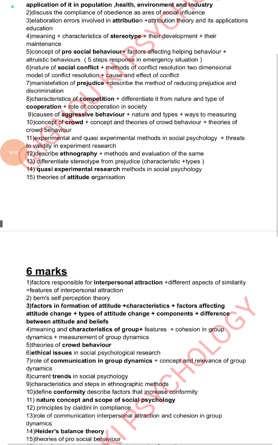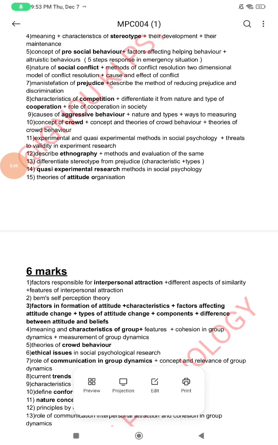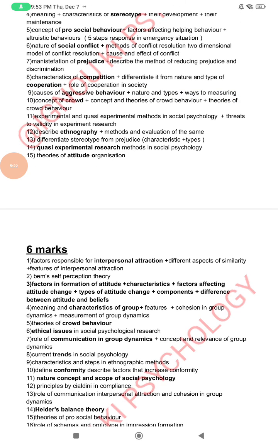Then question number 9, causes of aggressive behavior, nature and types, plus ways of measuring it. We all know what aggressive behavior is. It can be aggressiveness toward a particular group or a particular person. Then you have to write the causes.